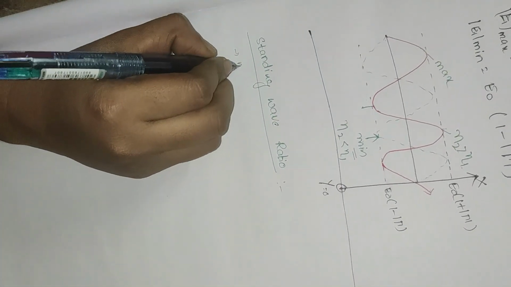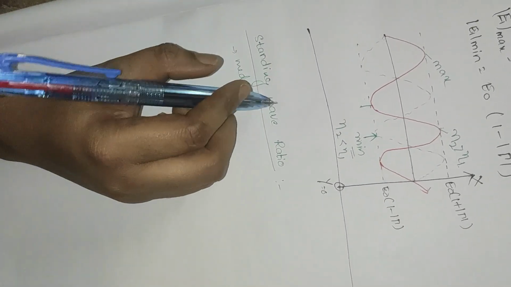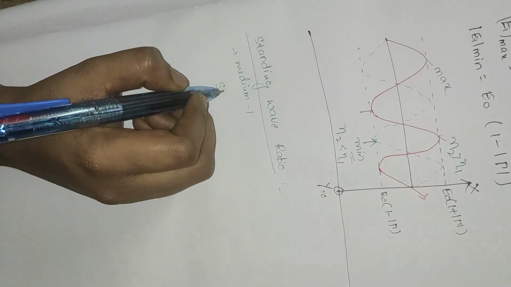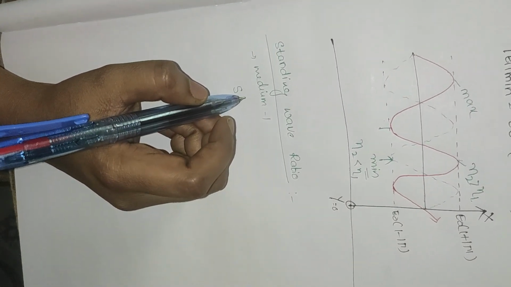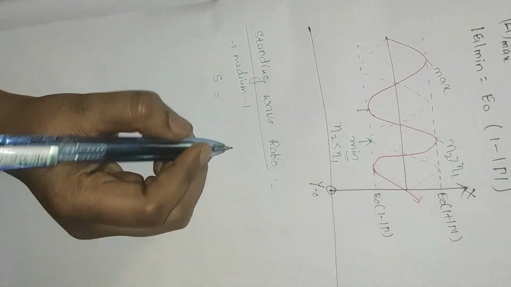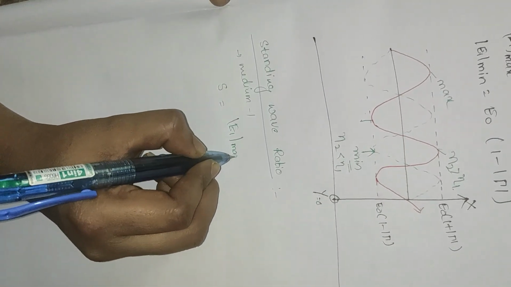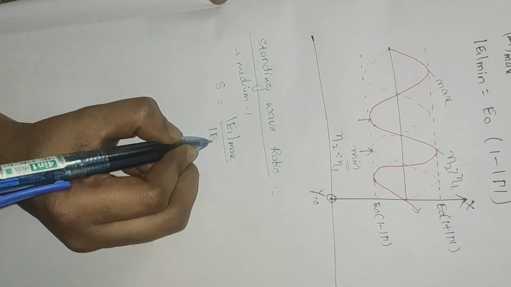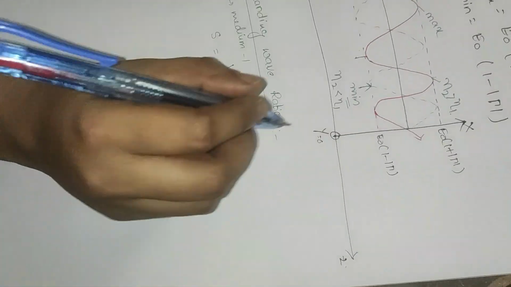The standing wave ratio is represented by the letter S. So S is the ratio of the maximum electric field component in medium 1 to the minimum magnitude, E max divided by E min.